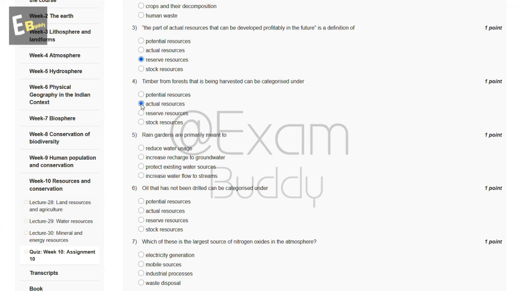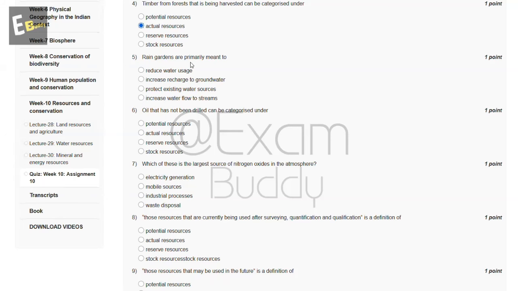Now the fifth question is rain gardens are primarily meant to, so these are the options, and the answer of our fifth question is B, increase recharge to groundwater.